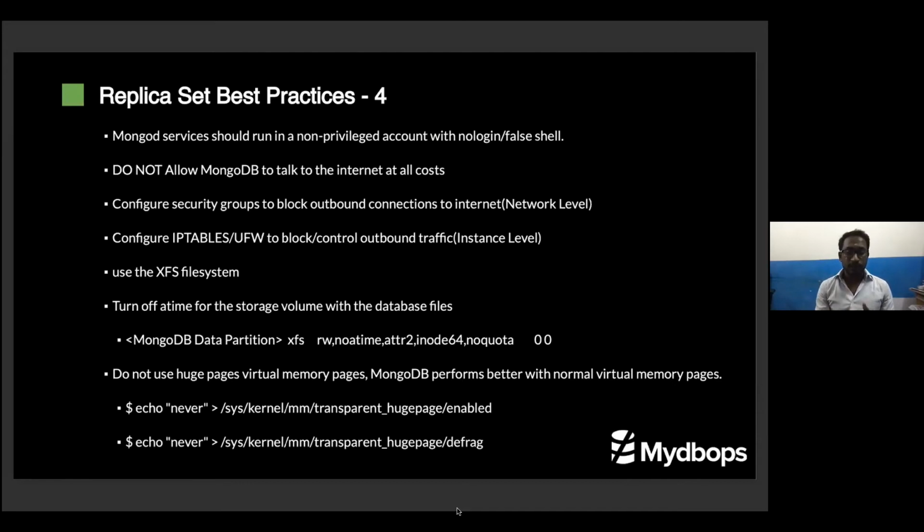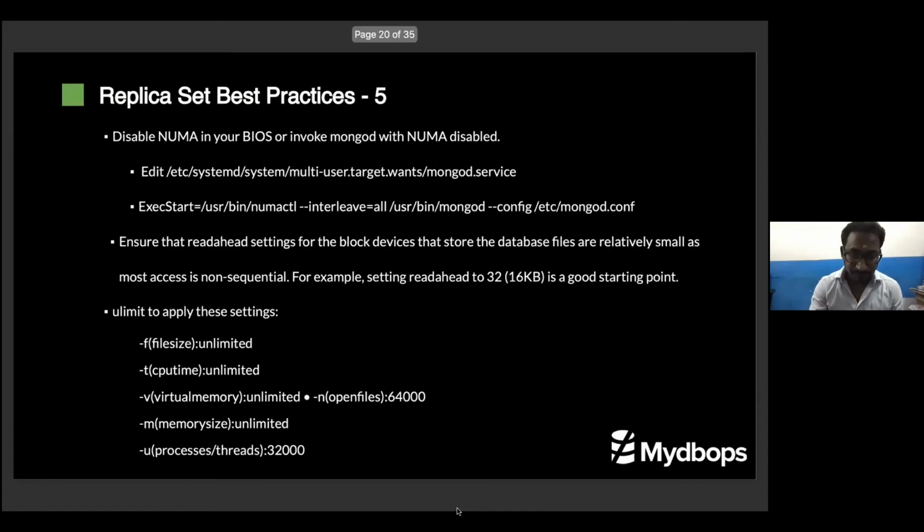And disabling huge pages is a very important thing, because MongoDB performs very well with normal virtual memory paging. Huge page is a different concept. By default, Linux paging is 4 KB. When you go for a huge page, the page size will be 8 KB or 16 KB. MongoDB is very good with normal paging.